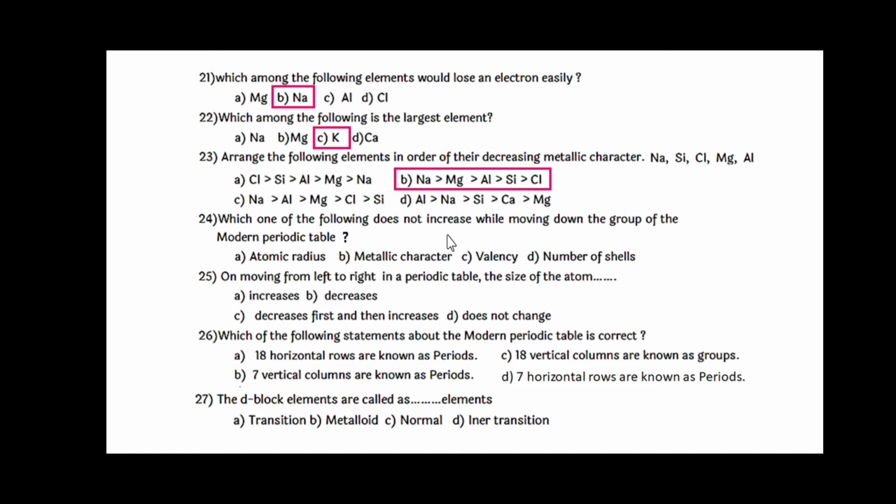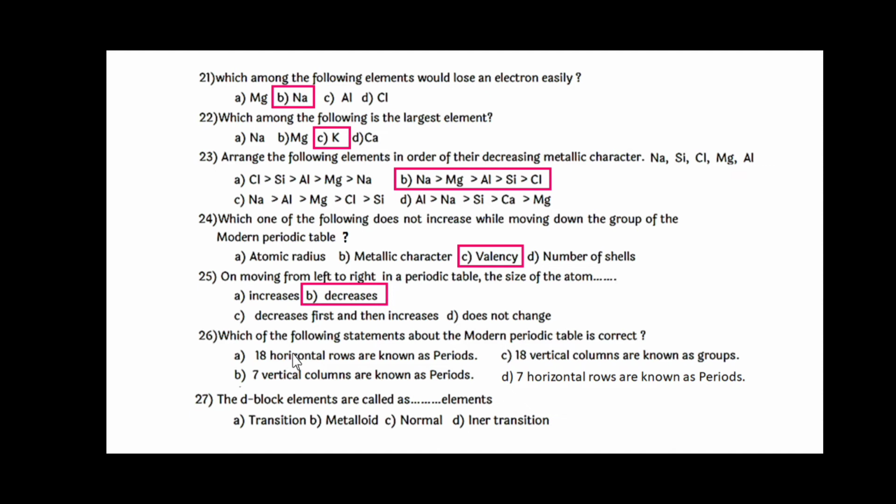Next, which one of the following does not increase while moving down the group of the modern periodic table? And the answer is valency. Next, on moving from left to right in the periodic table, the size of the atom decreases.